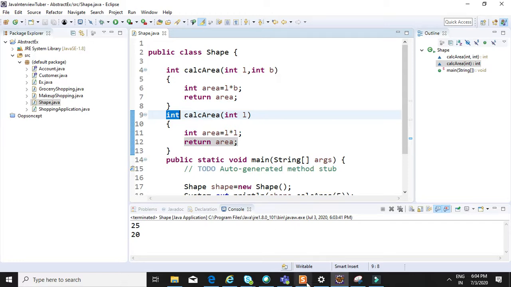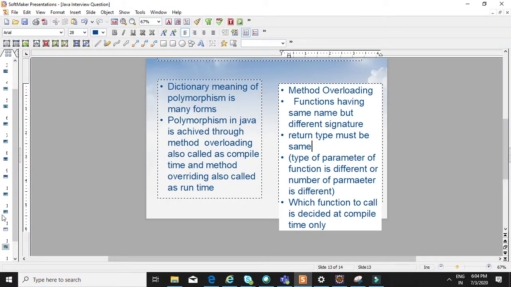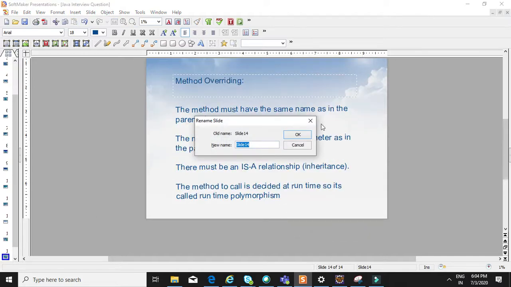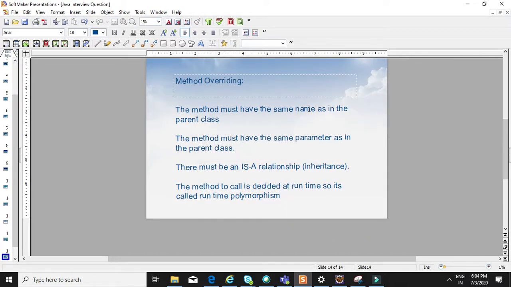Now I'll describe method overriding. So what is method overriding? In method overriding, the method has the same name as in the parent class. So in method overriding, we have two classes: one is the parent class and one is the child class. Both have the same name as well as the same parameter, but the implementation will be different. There must be a relationship: the child class extends the parent, and the method to call is decided at runtime.